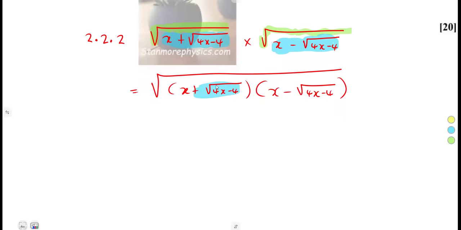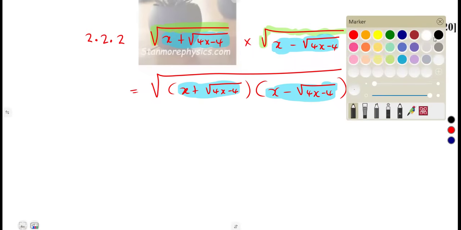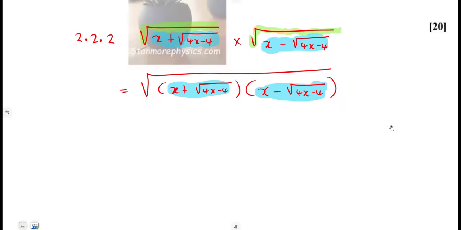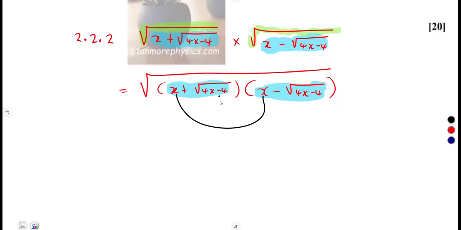These terms that we are multiplying, this bracket and this bracket, are we saying that is a special case of our factorization of the difference of two squares? There is a plus, here there is a minus. The same, they are the same. This is x, this is x. Square root of 4x minus 4, same thing. So we're back to a minus b into a plus b, taken from what? A squared minus b squared.